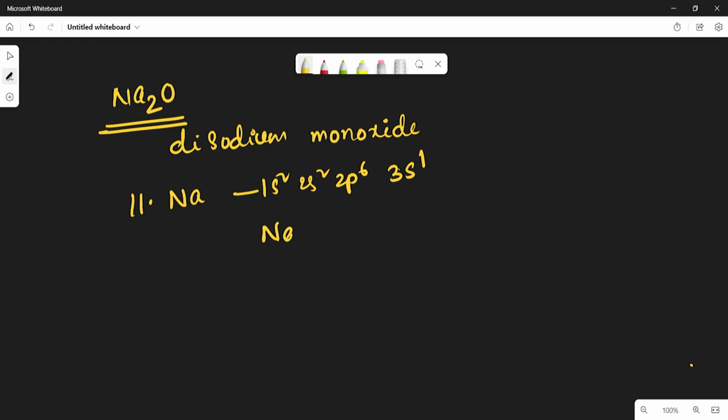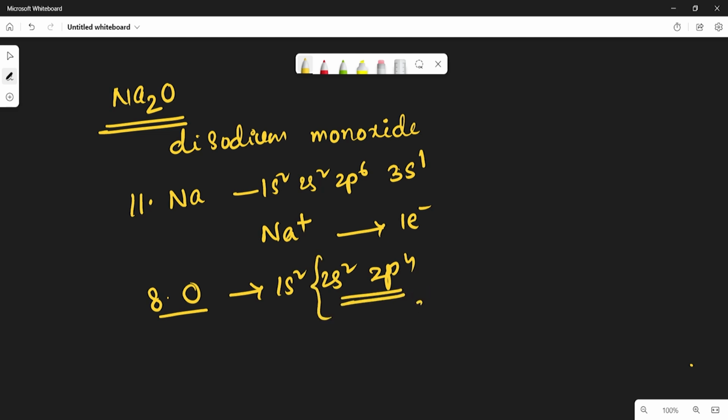So sodium becomes Na+ by losing 1 electron. Here the oxygen atom is 8, containing 1s2, 2s2, 2p4. So in this case, in the outermost shell it contains 6 electrons. To get stability it requires 2 electrons.